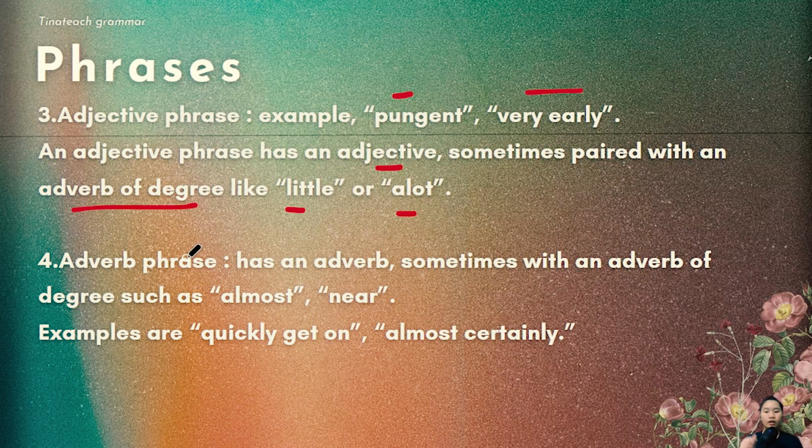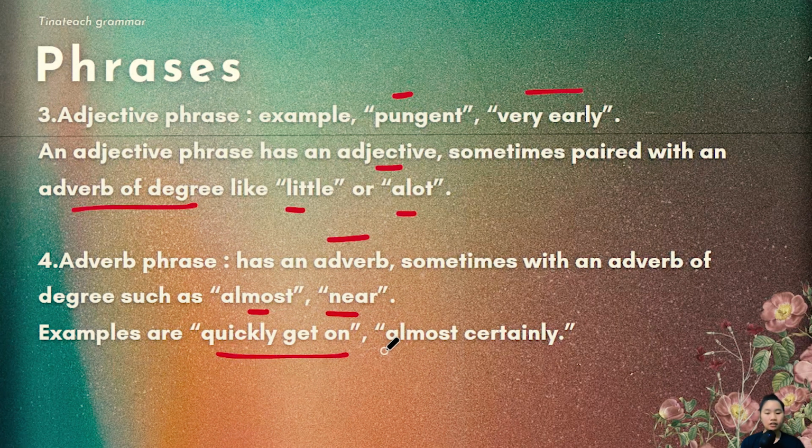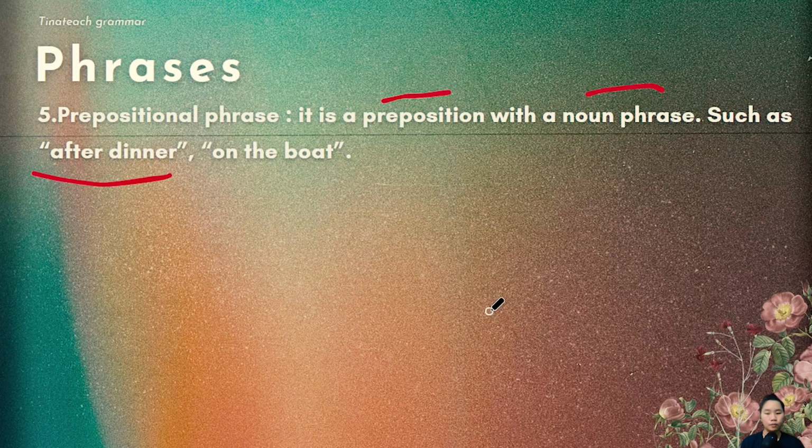Now, to the last part, which is adverb phrase, it has an adverb and is also sometimes paired with an adverb of degree, such as almost and near. For example, quickly get on, almost certainly. Okay, now to the last part, a prepositional phrase. It is a preposition that is paired with a noun phrase, such as after dinner and on the boat.